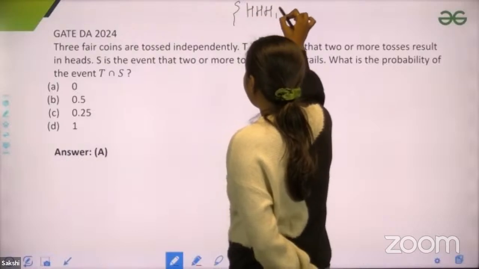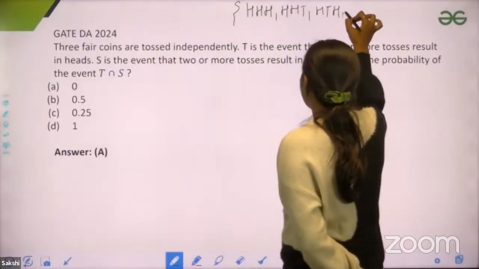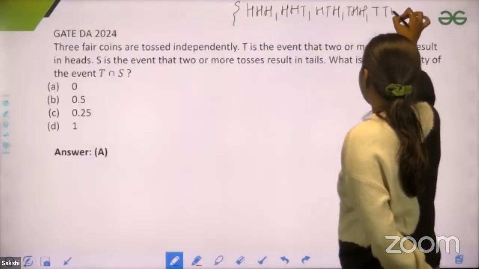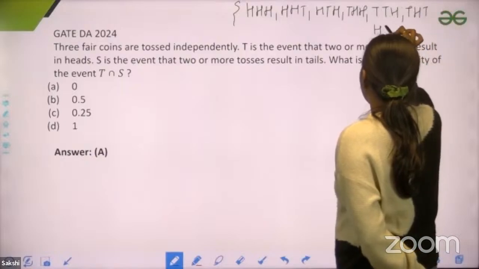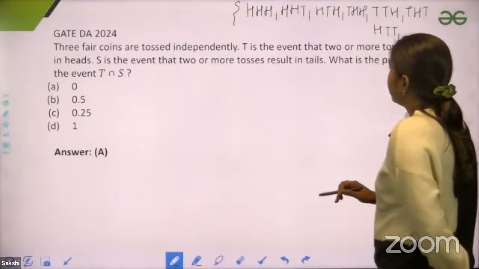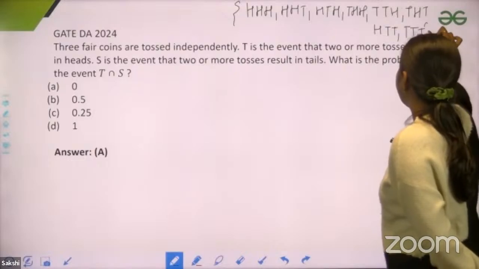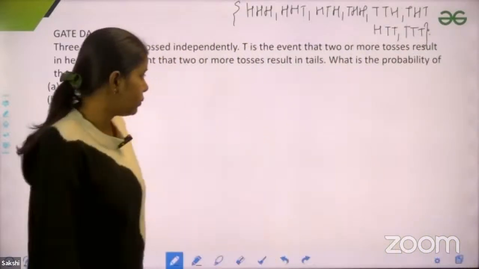Head, head, head; head, head, tail; head, tail, tail; tail, head, tail; head, head... then we have tail, tail, head; tail, head, tail; head, tail, tail; and then tail, tail, tail. We have 8 cases. So this is your sample space, right, Harshit?